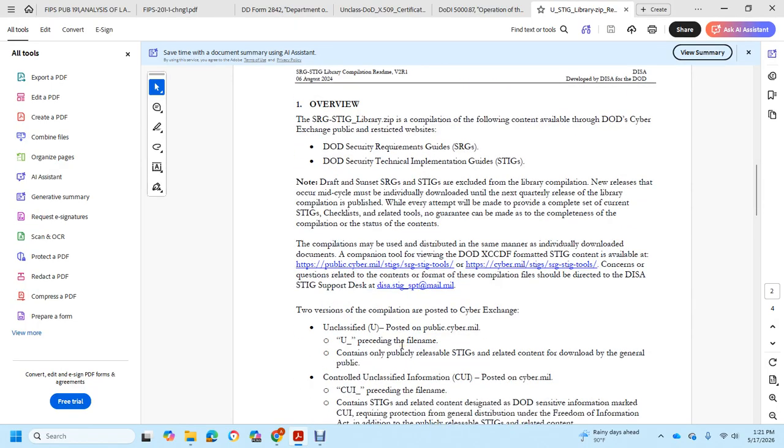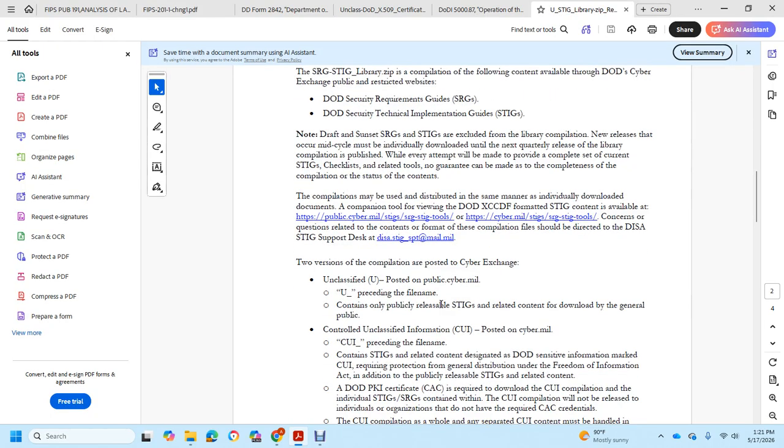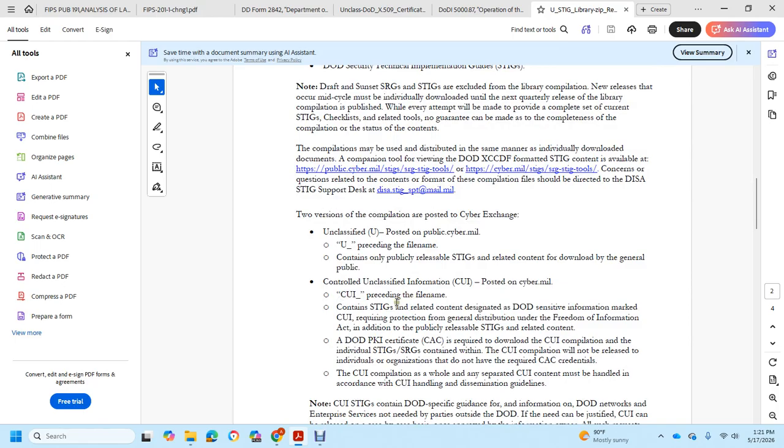Two versions of the compilation are posted to the Cyber Exchange. Unclassified, posted on public.cyber.mil: the file name contains only publicly released Security Technical Implementation Guide related content for download by the general public. Controlled Unclassified Information, posted on cyber.mil: the file name preceded by Controlled Unclassified Information contains the Security Technical Implementation Guide related content with DoD sensitive information marked as Controlled Unclassified Information, requiring protection from general distribution and Freedom of Information Act public release. These Security Technical Implementation Guides are related to content requiring the DoD Public Key Infrastructure certificate, or CAC.